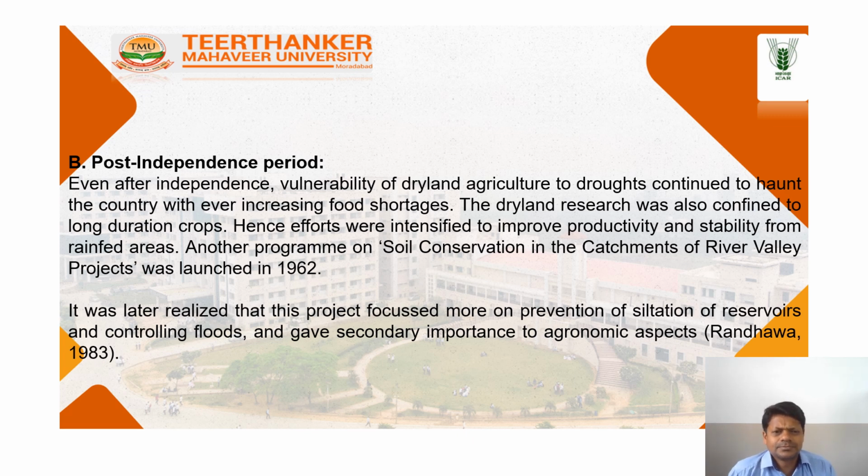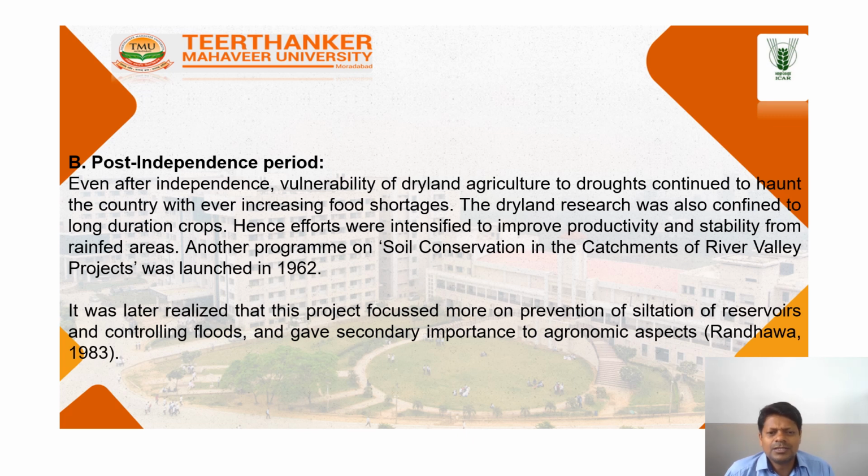Post-independence, even after independence, dryland agriculture and drought continued to haunt the country with ever-increasing food shortage. The dryland research was also confined to long duration crops. Hence, efforts were intensified to improve the productivity and stability of rainfed areas.